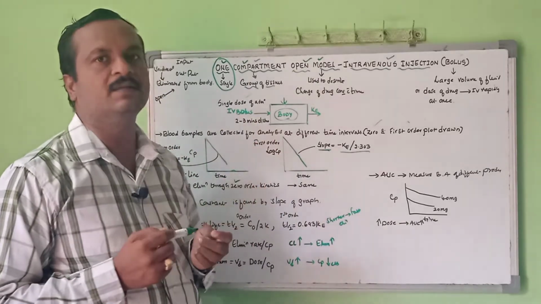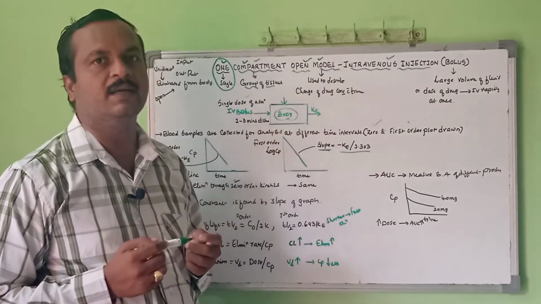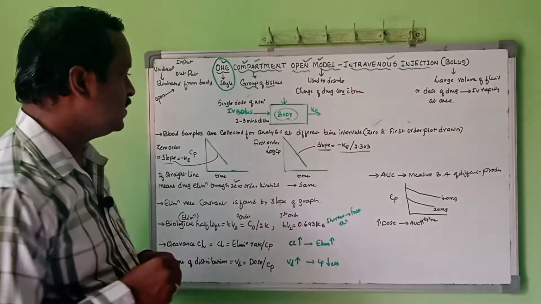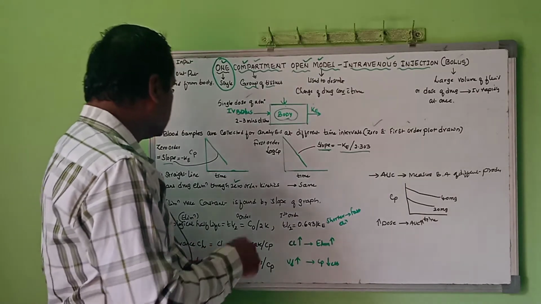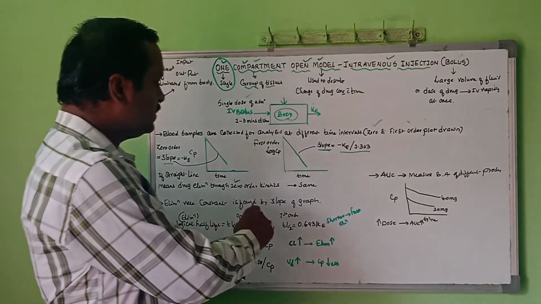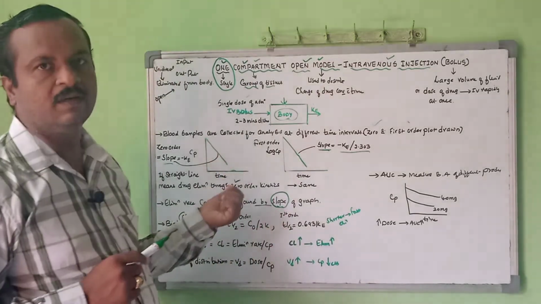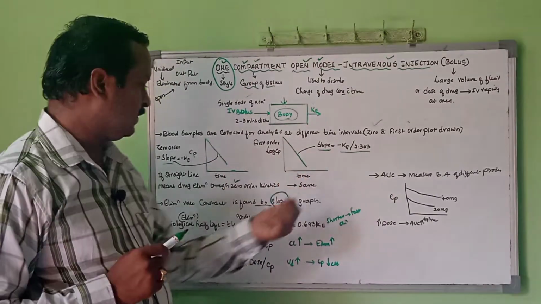So from the straight line we can calculate the slope and determine the elimination rate constant. So the elimination rate constant is easily found by using the slope of this zero order graph or the first order graph.